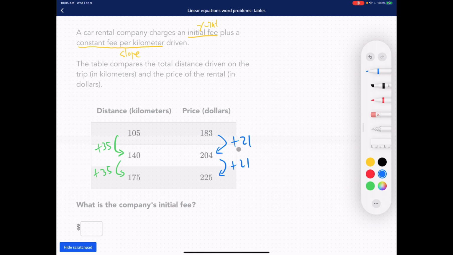Now we want to find the initial fee. The initial fee is when they travel 0 kilometers. When they travel 0 kilometers, how much did it cost? Let's take a look.